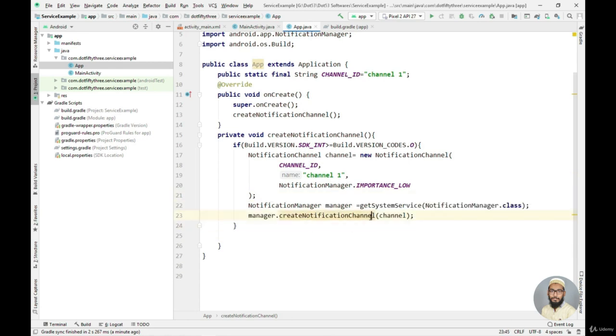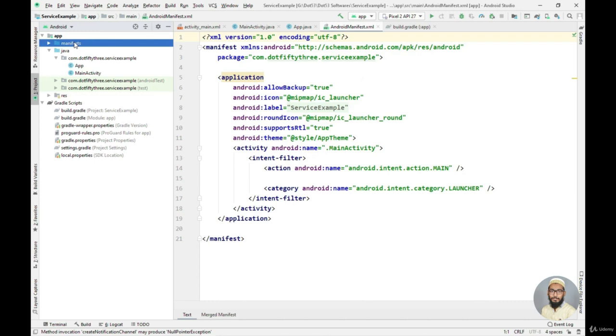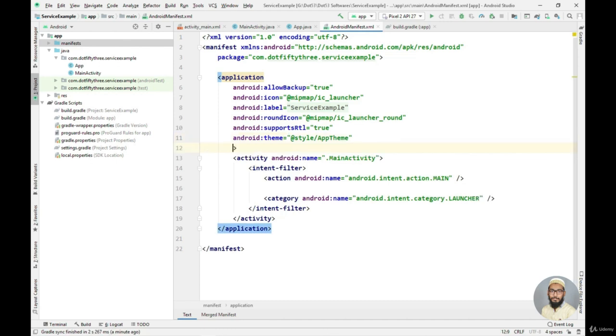Now we just need to register our application inside the manifest file. For that, just triple click on this manifest folder and it will open the manifest file for you. Now let's register our application inside this manifest file. I can simply say it here as android name, this one, dot app. Now the application is registered inside the manifest file.